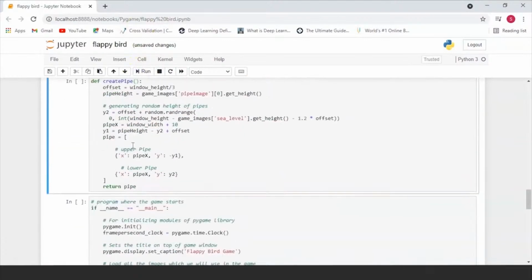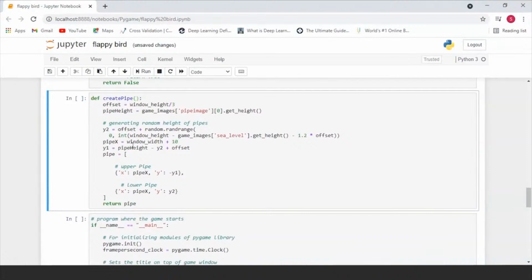The next thing that you have to do is the create pipe function. Now creating pipes is actually quite easy. All we have to do is fetch the height of the pipe using the getHeight function, and after that generate a random number between 0 to any number such that the height of the pipe should be adjustable to our window height. So there's only a certain amount where you can have the pipe visible, and that has to be above sea level.